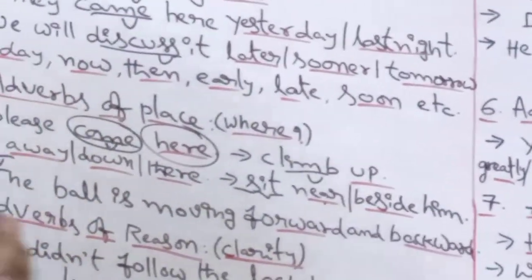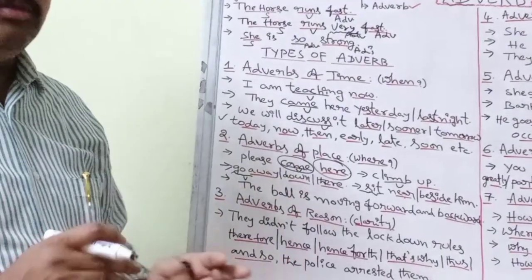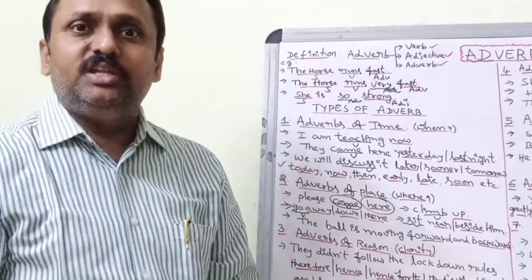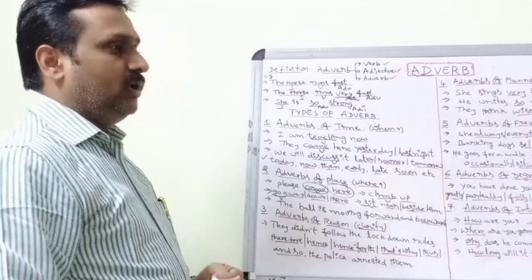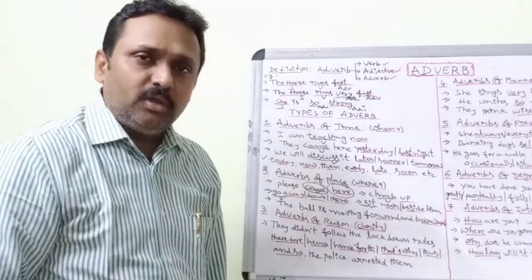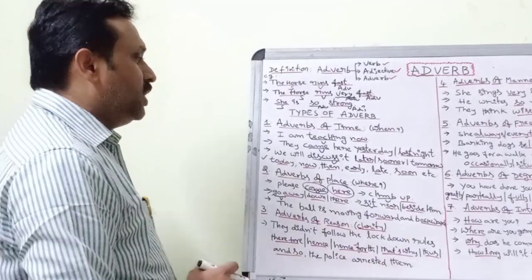Next one, the ball is moving forward and backward. These forward and backward are indicating directions. Direction is nothing but place. So the ball is moving in these two directions. So the words forward and backward also become adverbs in this example.